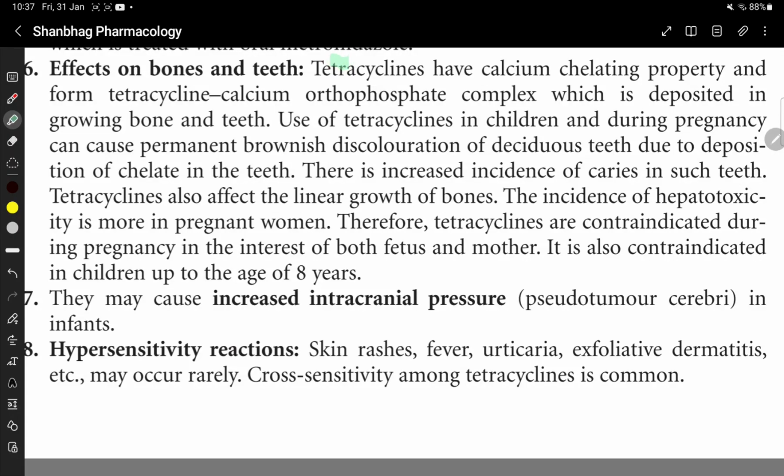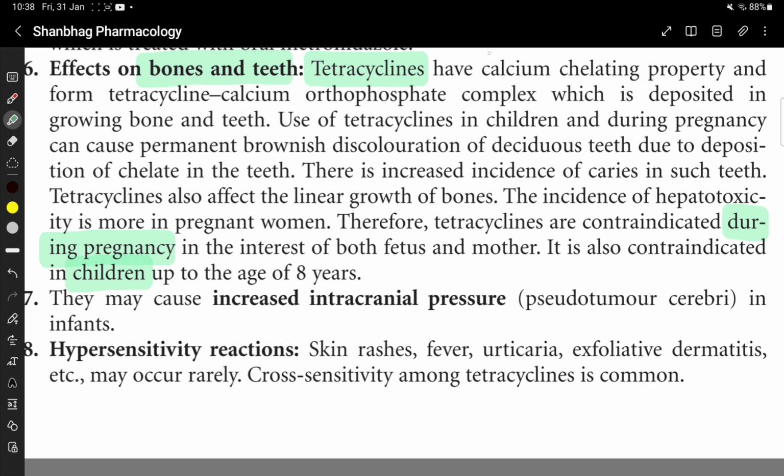Let's see the adverse effect of tetracycline on bones and teeth and why it is contraindicated in children up to 8 years and also during pregnancy. So tetracycline is contraindicated in pregnancy and also in children up to 8 years.